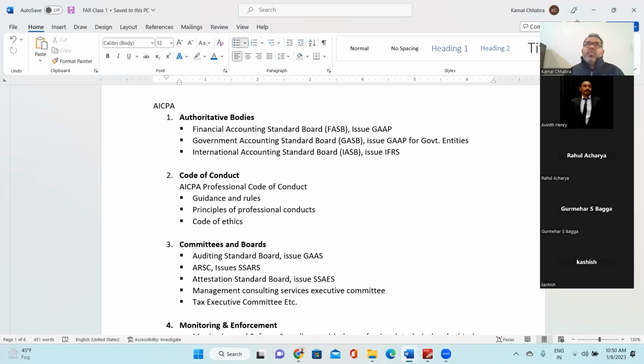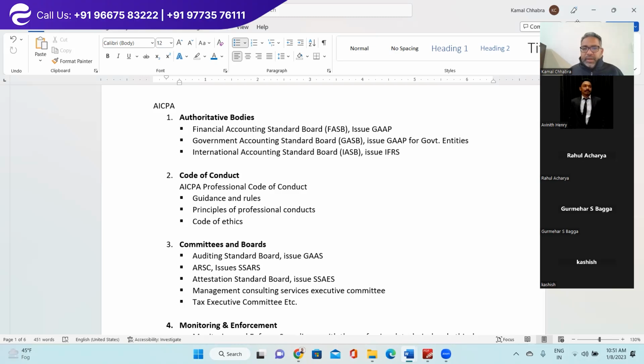They issue rules and regulations for the members, for the CPAs basically, on how they need to apply professional skepticism and the code of conduct while they are working, whether they are working in a job, working in practice, or are an educator like me. So the code of conduct vertical of the AICPA issues rules, regulations and guidance for the members.